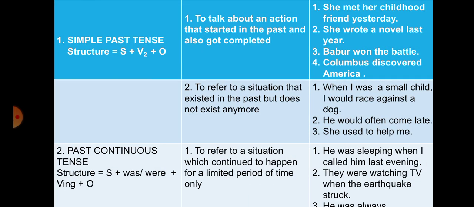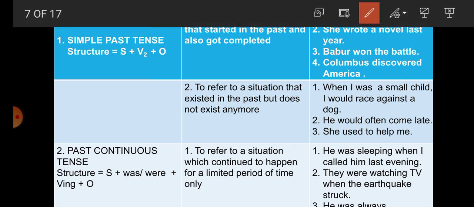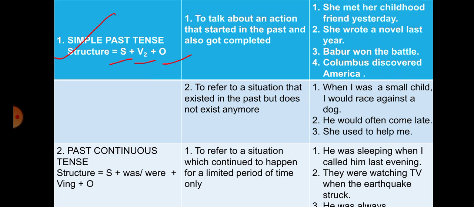Now students, present tense is clear here. Now the next one is past tense. So number 1, simple past tense. What is the structure of simple past tense, students? Simple past tense structure: subject plus V2 plus object. Now we use simple past tense to talk about an action that started in the past and also got completed in the past.